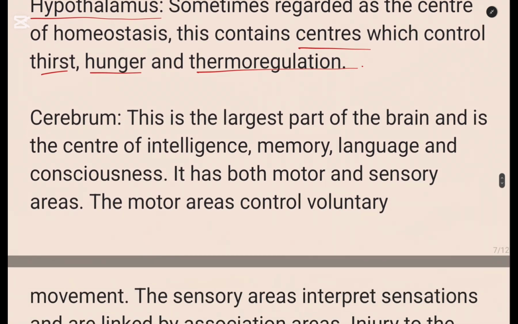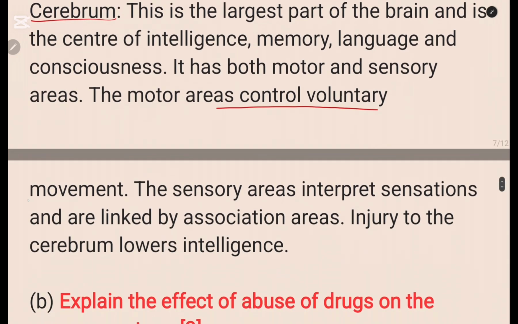Then we come to the cerebrum. This is the largest part of the brain and the center of intelligence, memory, language, and consciousness. It has both motor and sensory areas. The motor areas control the voluntary movement.